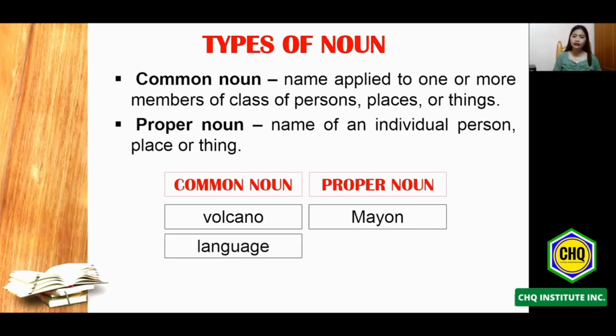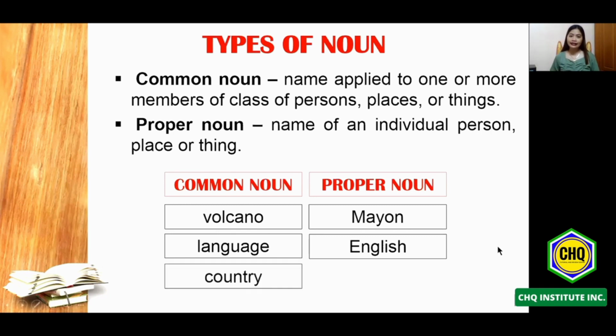Again, we have a lot of languages all over the world. But when I say English, English will now fall under proper noun because I specified one type of language, which is English. The next one will be the country. So we have a lot of countries all over the world. But when I say Philippines, Philippines will now fall under proper noun because it is an example of one of the countries all over the world.